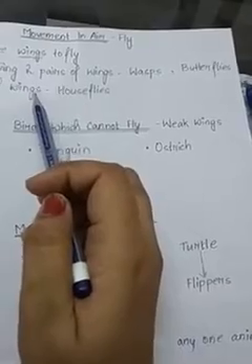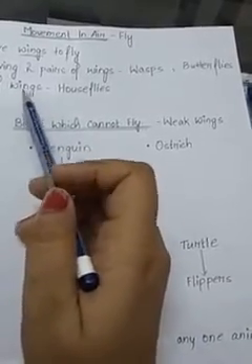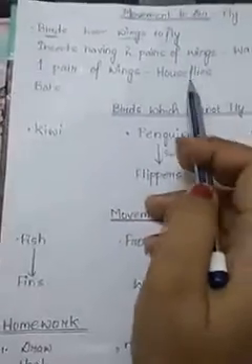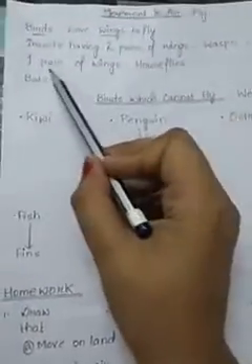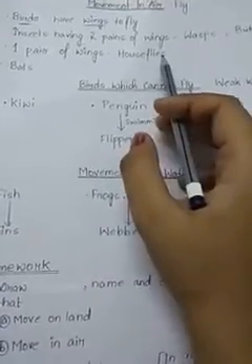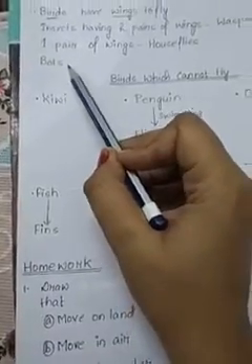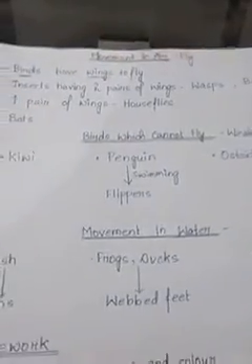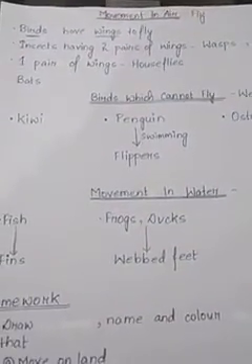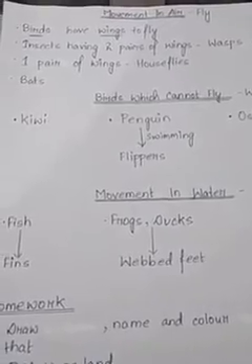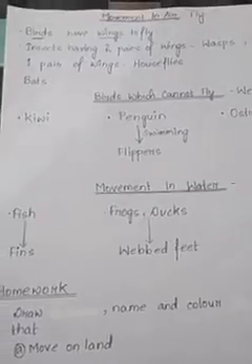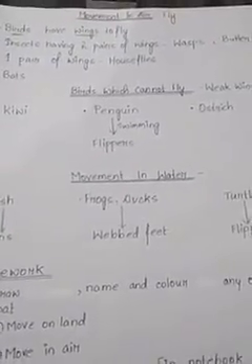1 pair of wings. Can you name me any of the animals which have 1 pair of wings and can fly? Yes, houseflies. They have only 1 pair of wings and they can fly in air. Also, you must have seen bats which also fly in air. So this you have learned about the animals and birds and insects that can fly in air with the help of wings. But do you know, students, even there are some birds which have wings but still they cannot fly.